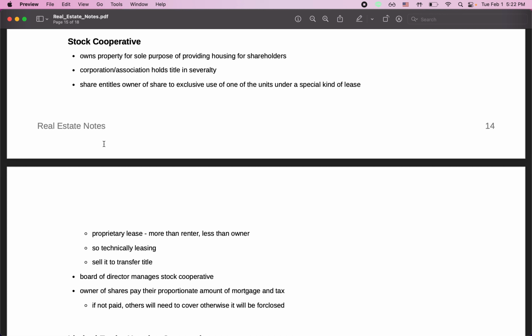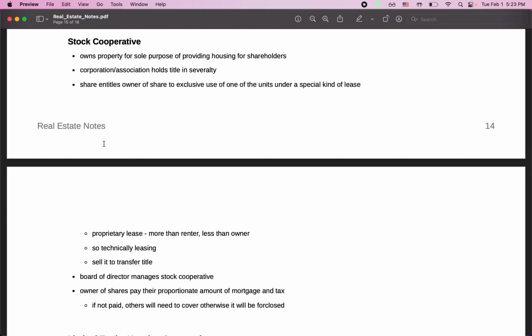These stock cooperatives are managed by a board of directors, very similar to a company, where a board of directors would manage, or I guess oversee, the company. Owners of shares pay their proportionate amount of mortgage and tax, right? But if a single owner decides they will not pay their mortgage and tax, then the other owners will need to cover it.